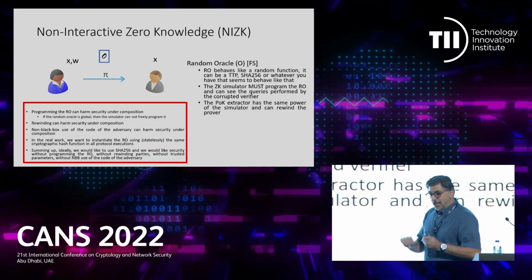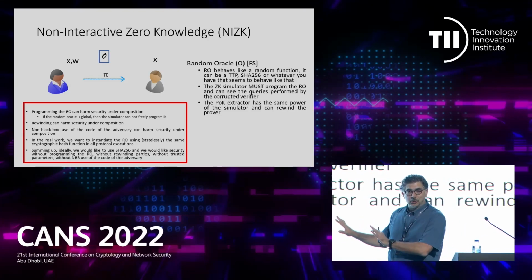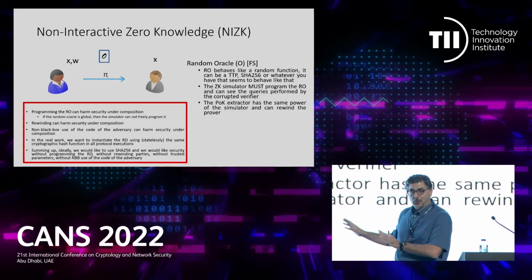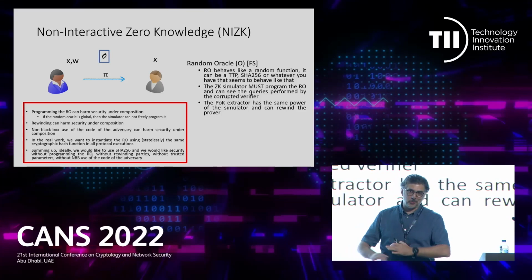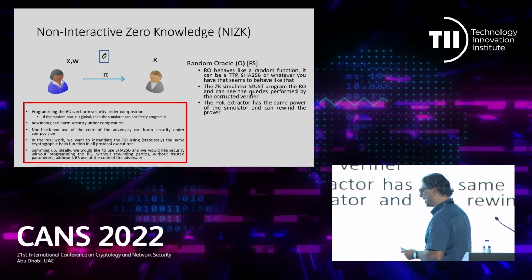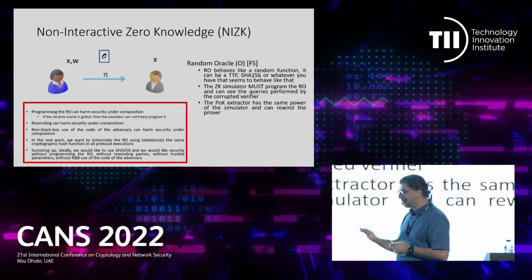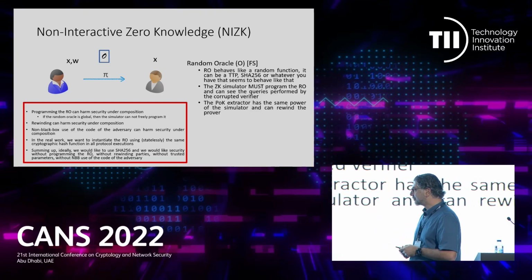Ideally, if you want things to work out with a programmable random oracle, you should use a different instantiation of the random oracle for every protocol execution, which is completely impractical. So it is kind of problematic when you want this type of security.